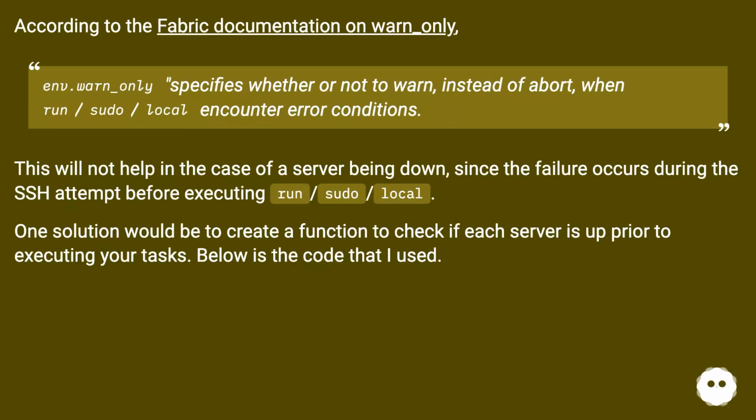According to the Fabric documentation on warn_only, env.warn_only specifies whether or not to warn, instead of abort, when run/sudo/local encounter error conditions. This will not help in the case of a server being down, since the failure occurs during the SSH attempt before executing run/sudo/local. One solution would be to create a function to check if each server is up prior to executing your tasks. Below is the code that I used.